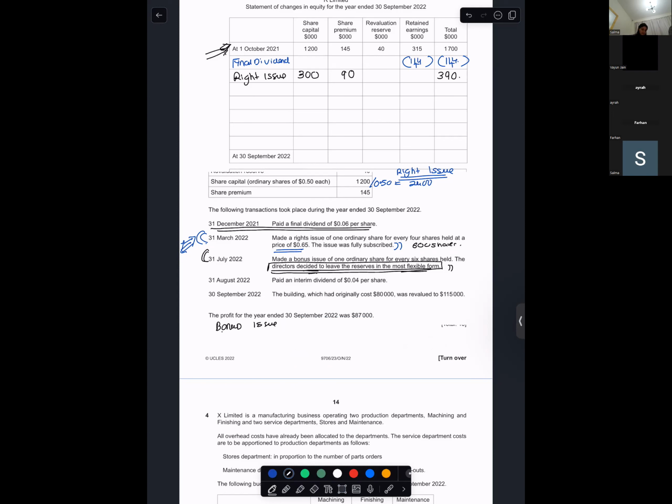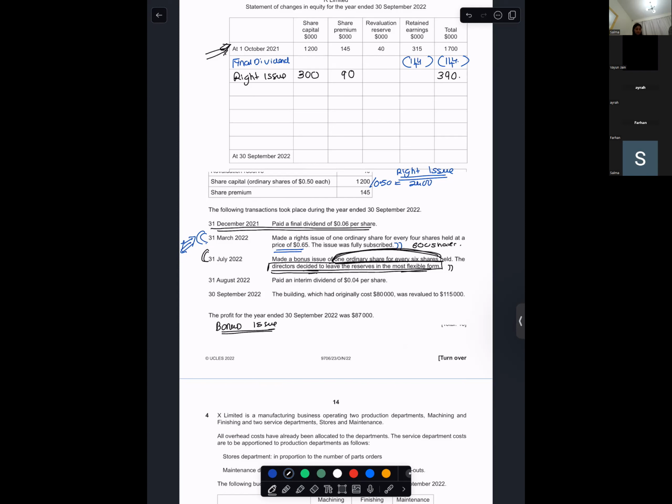Vayun, can you explain this? Okay, miss. Bonus issue is like it's given to the shareholders. I know the theory. Give me the calculation. Okay, miss. Ira, help. Come on.